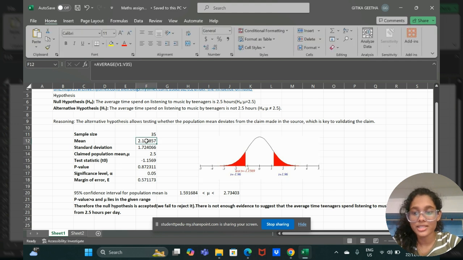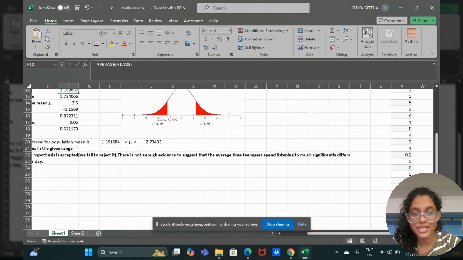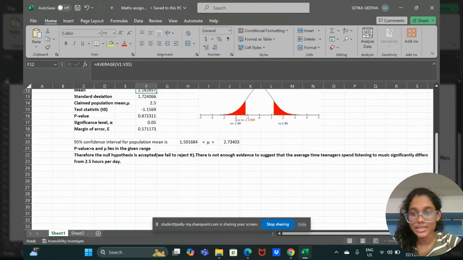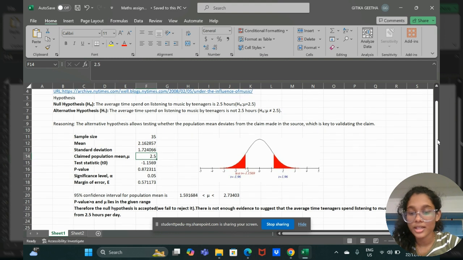From the data I have collected, I have found the mean using the formula average of V1 to V35. V1 and V35 are the columns on which my data are placed. And the next one is the standard deviation. Standard deviation is found using the formula of sample standard deviation of the above data. And the claim population mean is the mean from the claim.